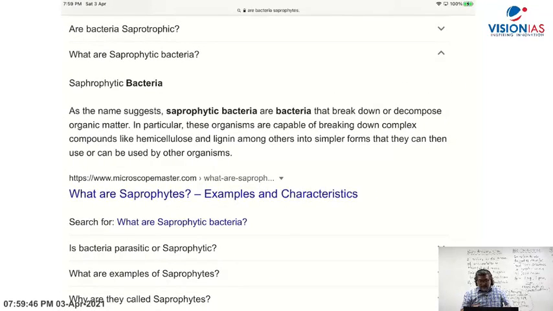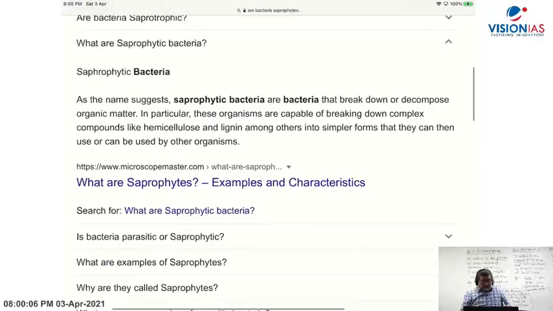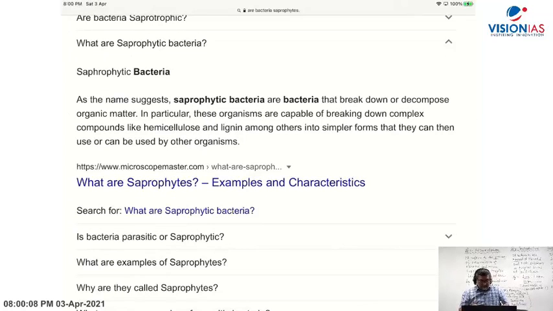These organisms are capable of breaking down complex compounds like hemicellulose and lignin, right? Lignocellulosic or hemicellulosic materials coming from plant materials, into simpler forms that they can then use or can be used by other organisms.